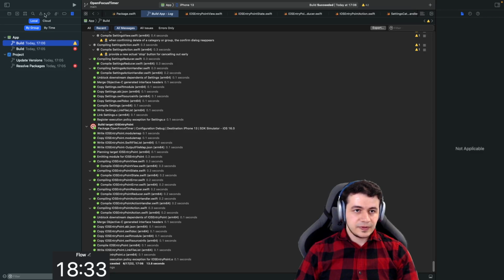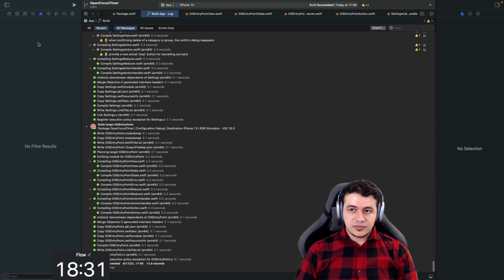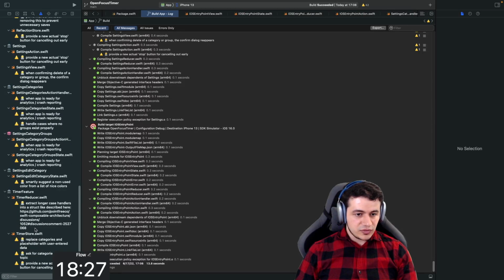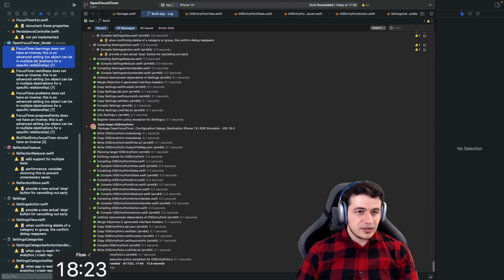Build succeeded. And warnings, 42 of them. But no, okay, not this warning anymore. These are our own warnings. And we do have some stuff still left. Focus time learnings does not have an inverse. This is an advanced setting. No object can be in multiple destinations for a specific relationship.